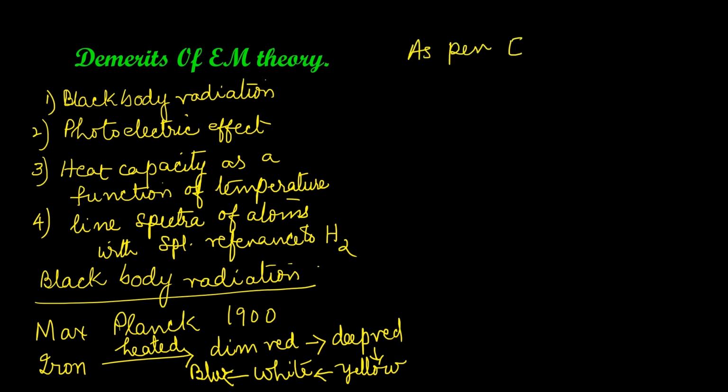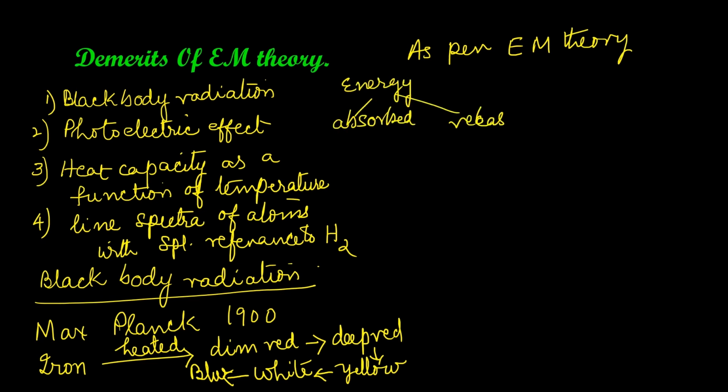As per electromagnetic theory, energy is absorbed or released continuously. Intensity I, that is the brightness of the radiation, is directly proportional to the square of the amplitude of the wave.